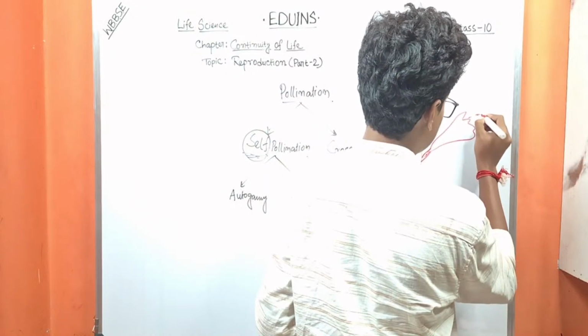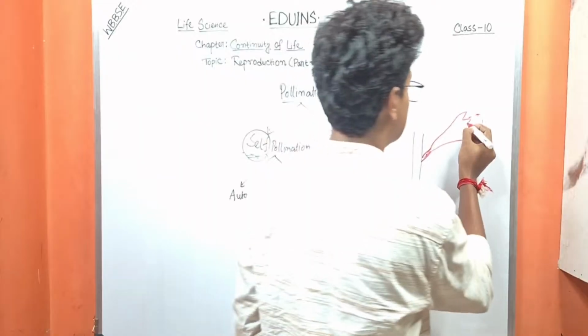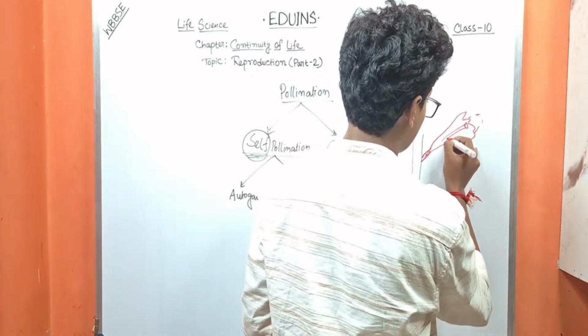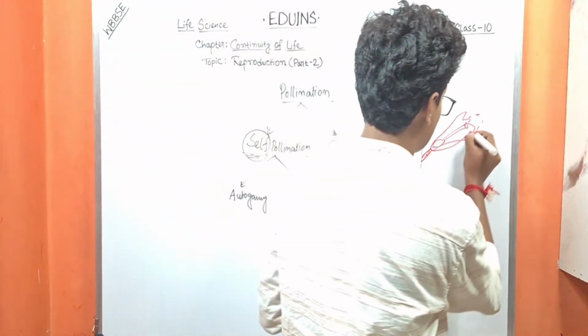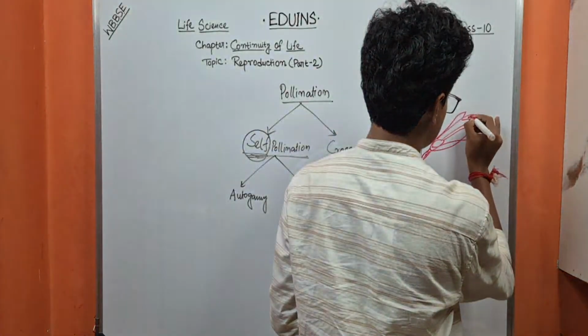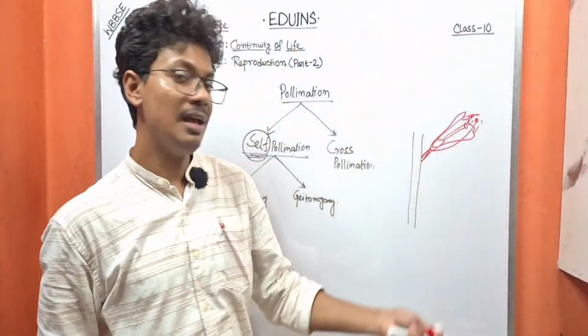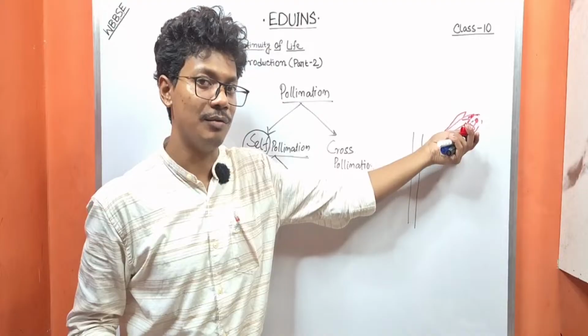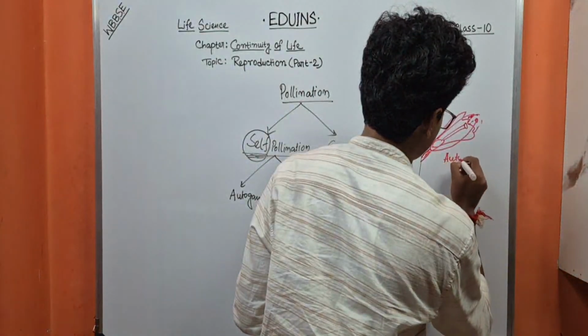The pollen grains are dropped onto the stigma solely of the same flower. This process is known as autogamy.